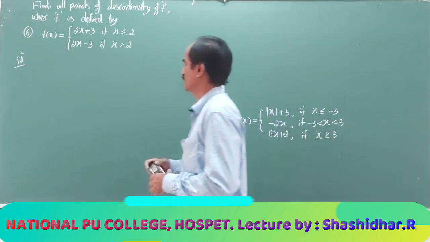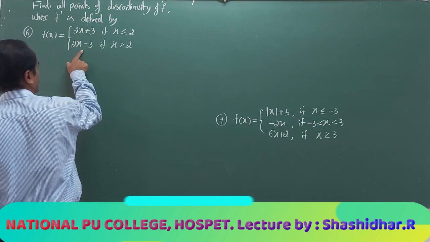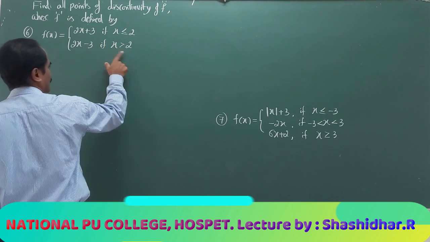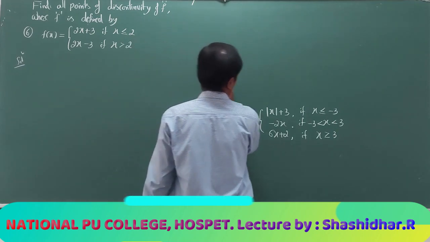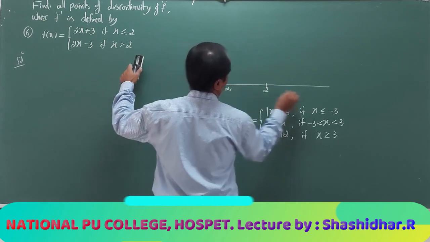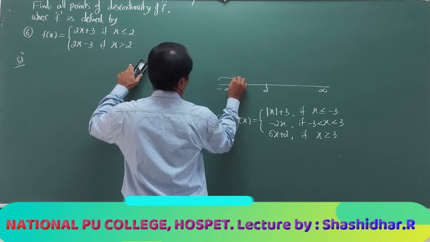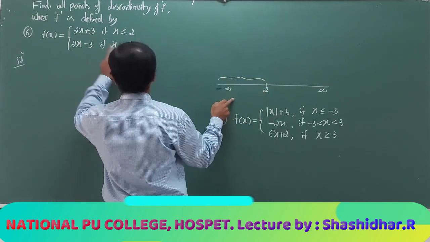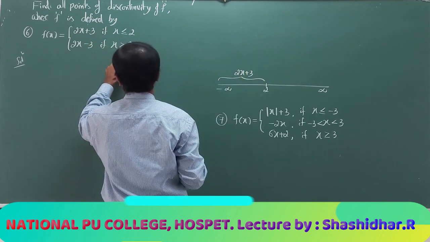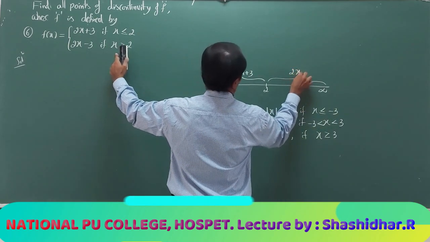Now here the function definition given is f of x is 2x plus 3, 2x minus 3 according as the value of x is less than or equal to 2, greater than 2. So I split the number line like this. Whenever x is less than or equal to 2, the function definition is 2x plus 3, and whenever x is greater than 2, the function definition is 2x minus 3.